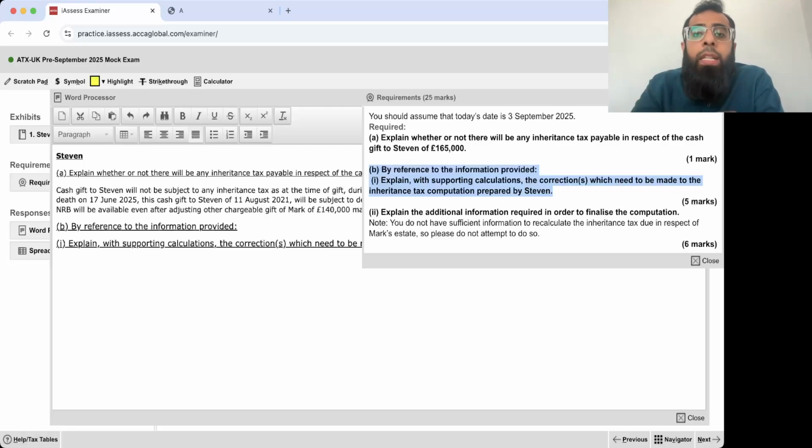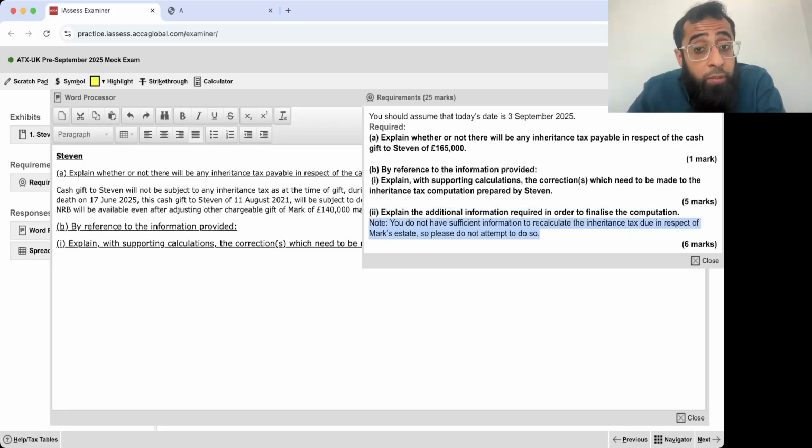Explain with supporting calculations the corrections which need to be made to the IHT computation prepared by Stephen. The corrections. And part 2, explain the additional information in order to finalize the computation.